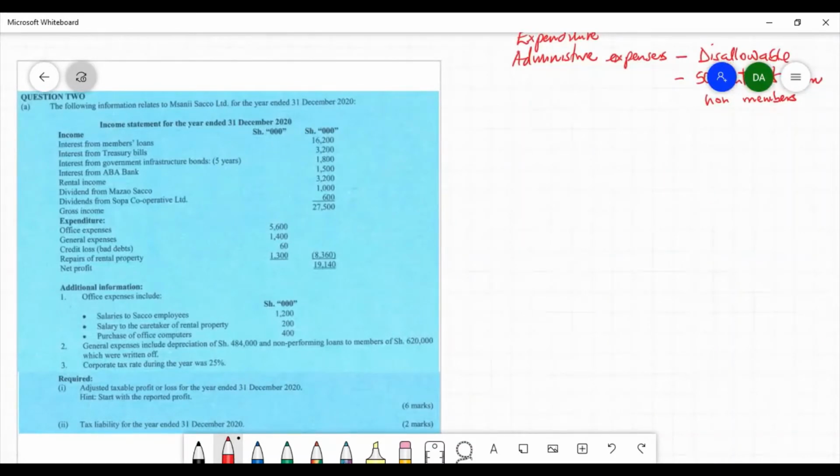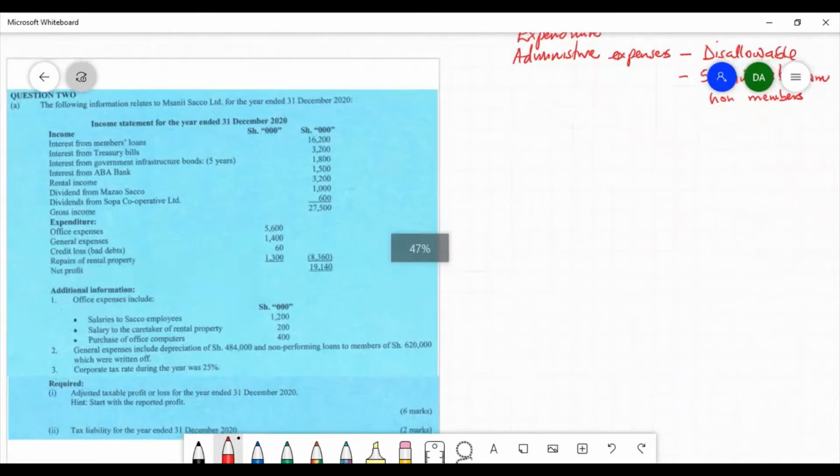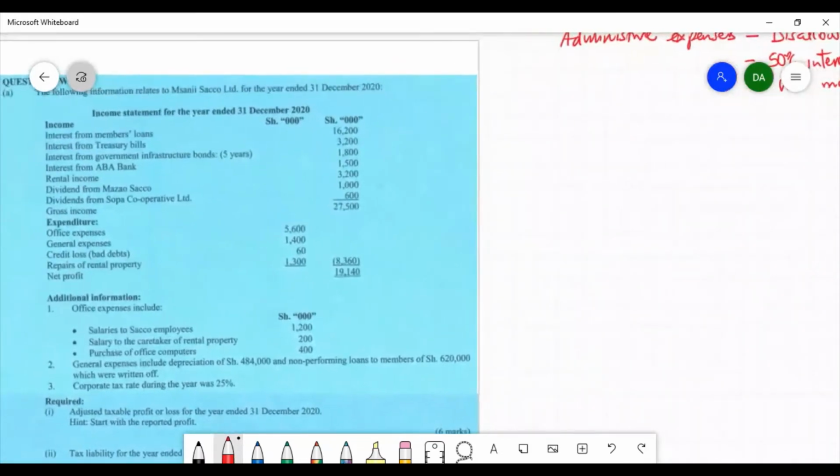Among the incomes, we have interest from members' loans. This interest from members' loans, I've explained, is not taxable due to mutuality. Interest from treasury bills is a taxable interest income. Interest from government infrastructure bond, which has a maturity of more than 3 years, is exempt and therefore not taxable.